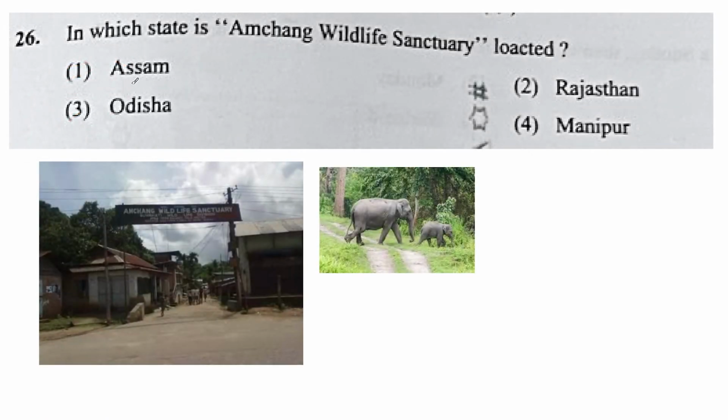In which state is the Amsang Wildlife Sanctuary? This wildlife sanctuary is always in the news. The Amsang Wildlife Sanctuary is present in Assam. So you have to check wildlife sanctuaries of different states in India, and important wildlife sanctuaries present in different states. They have given a question from wildlife sanctuaries, or next time it can be on national parks or biosphere reserves. So get prepared with all these things.